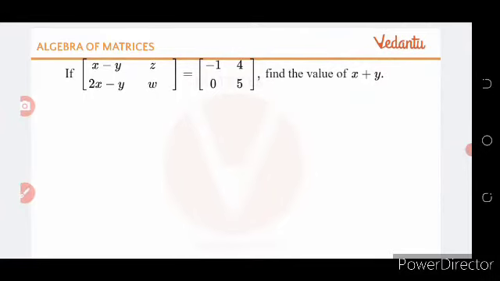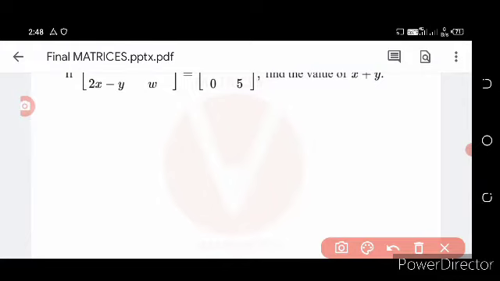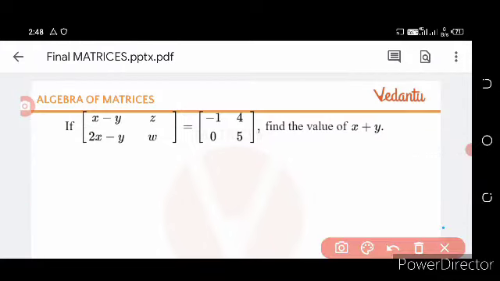Let us do a question. Here the question is given x minus y is equal to minus 1. Always remember that two matrices can be added or subtracted only if they have the same order. Here we have to equalize the first column.